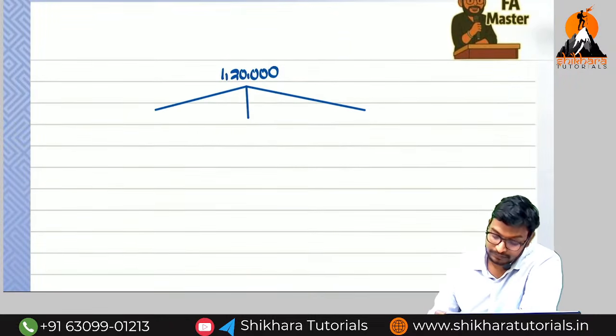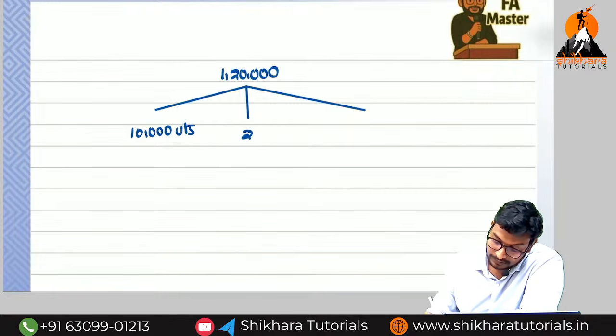So how can we do it? 10,000 units, 20,000 units and 30,000 units.